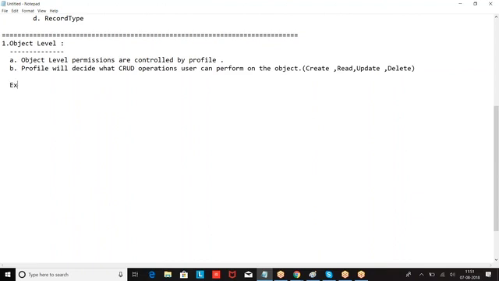So example, as per our example, what is the format? First, create an object with a Salesforce license. Customer.